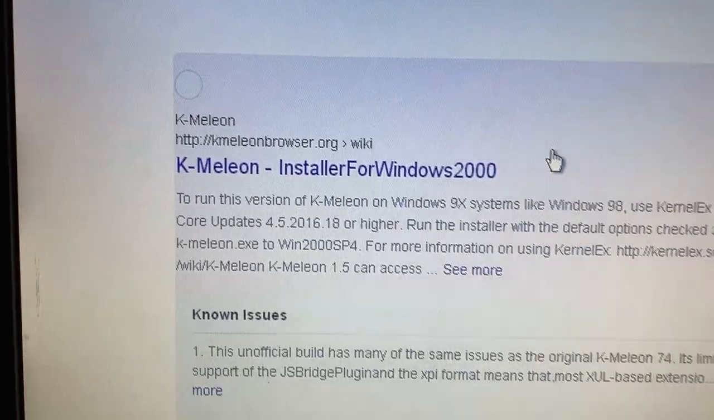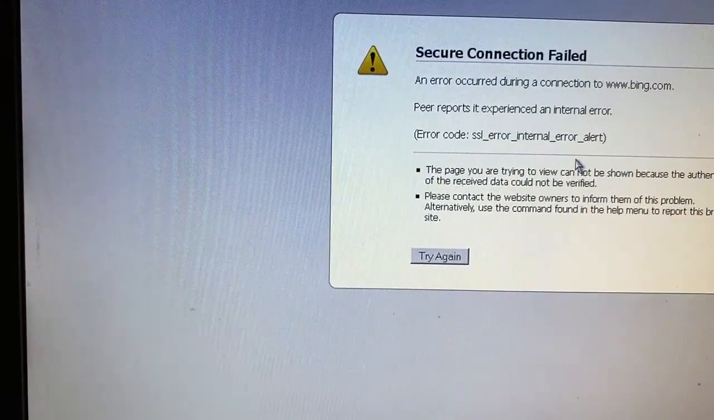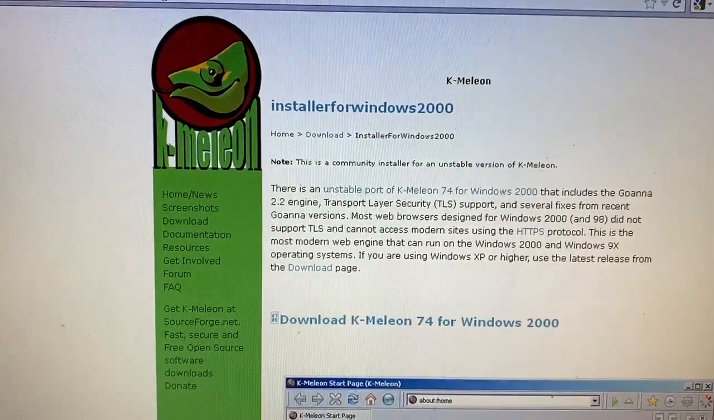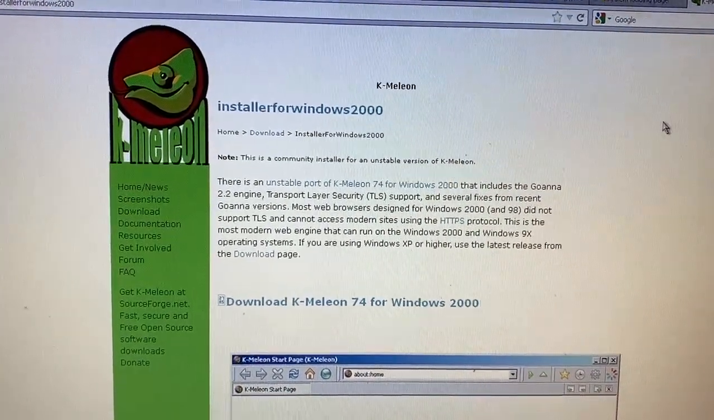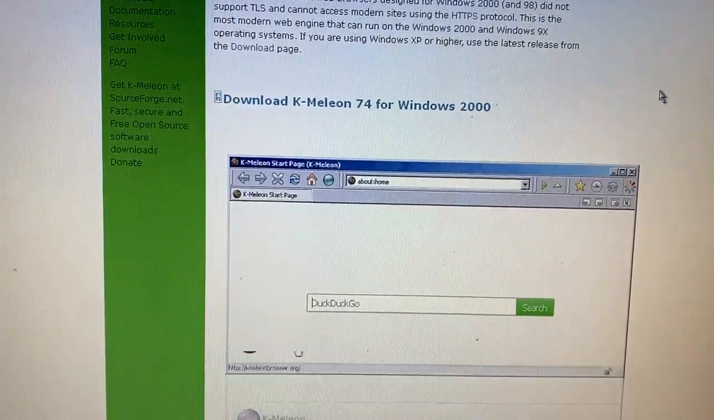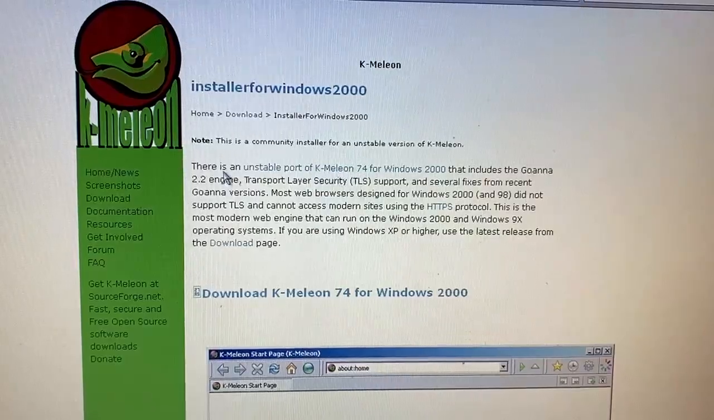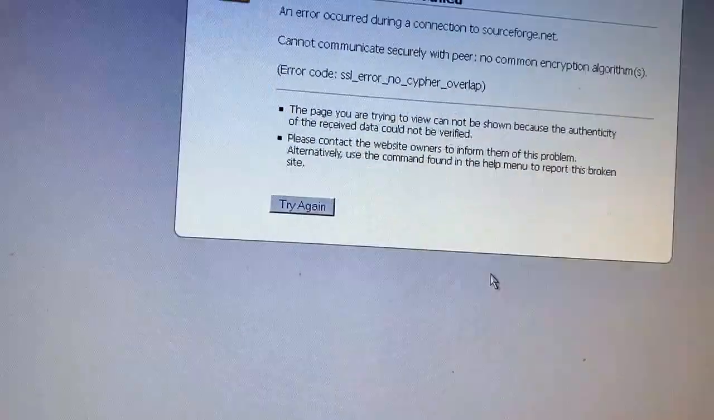Nope. Chameleon, installer for Windows 2000. Now I have heard of Chameleon working on Windows 2000 before. I tried it myself earlier and it didn't work. It turns out it seems to have used the wrong version of Chameleon. This one is made specifically for Windows 2000, though they say it's an unstable port. Okay then, let's try it.